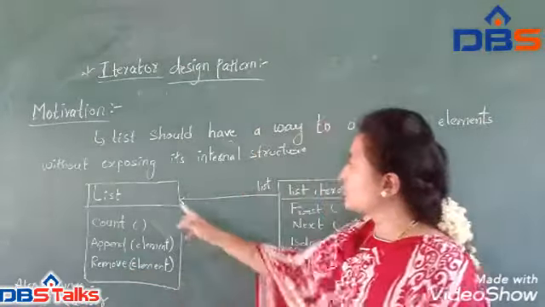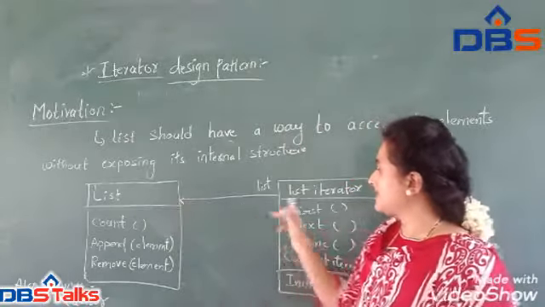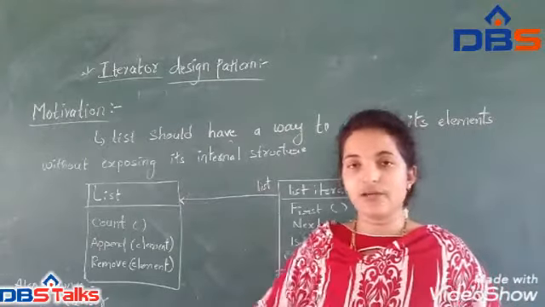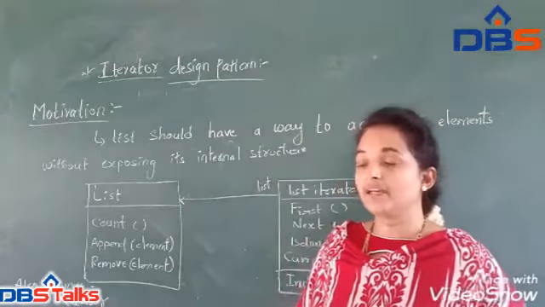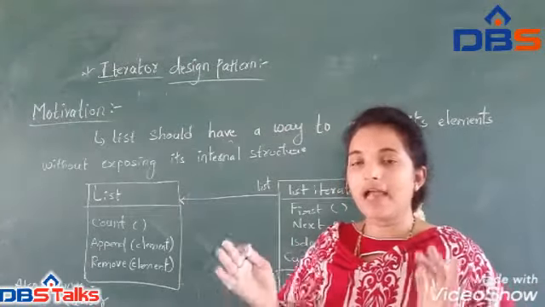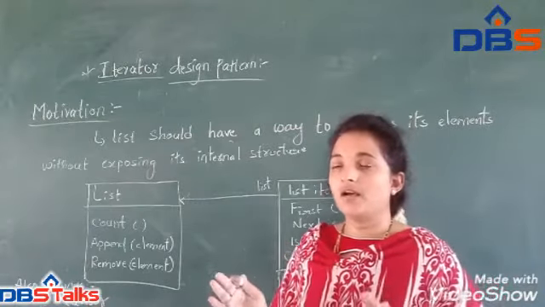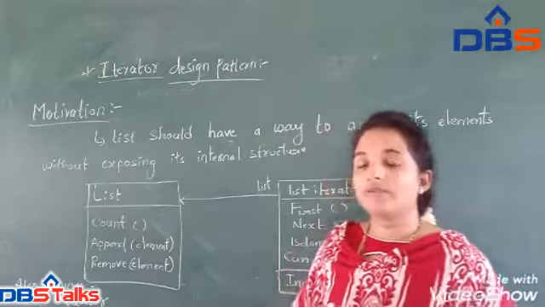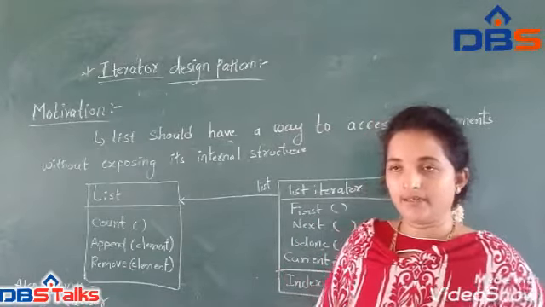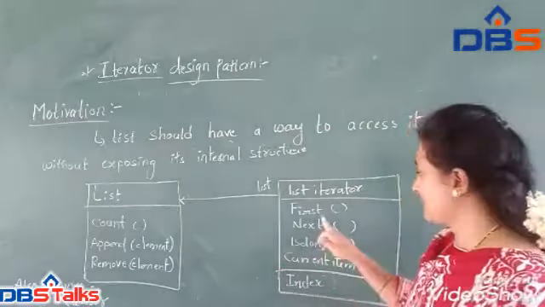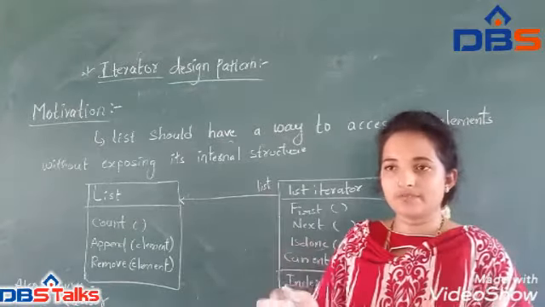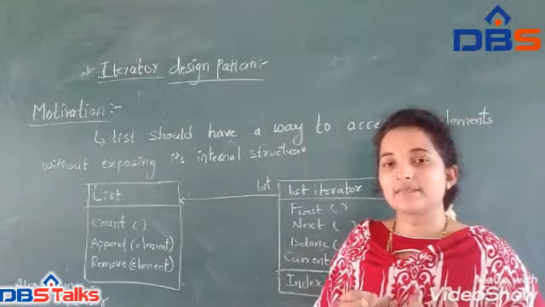The list will be accessed through the list iterator. Iterator, as I said first, is for a container having a collection of objects. If we want to access those objects from the list, we use the iterator design pattern. First means the object available in the first position can be accessed by the user.